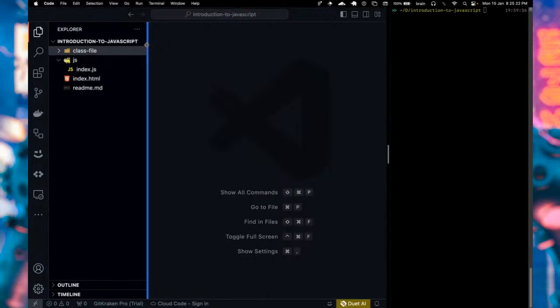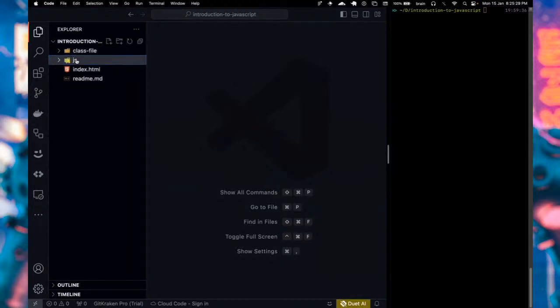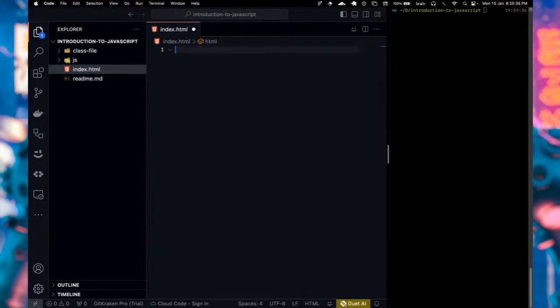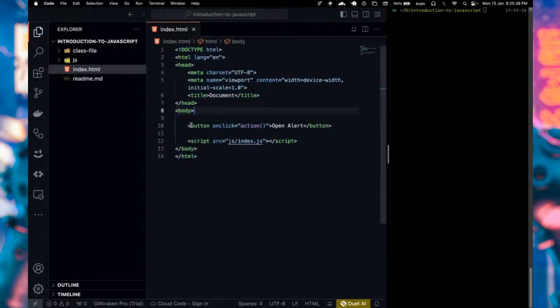By the way, you can use any other code editor, but we actually recommend and use VS Code most times in the class, right? So what did I do here? I created a very simple HTML file. This is me just using the boilerplate, correct? And then I simply added a button, and I added an action. So this is the action here. I said onclick action, where action is basically the name of the function that I created inside the JavaScript file.